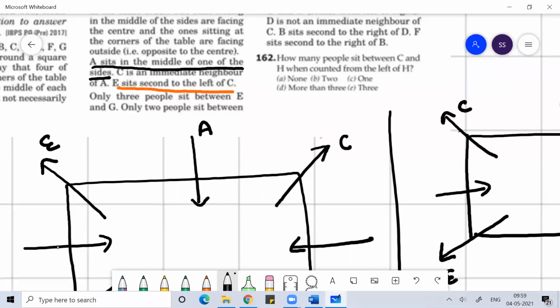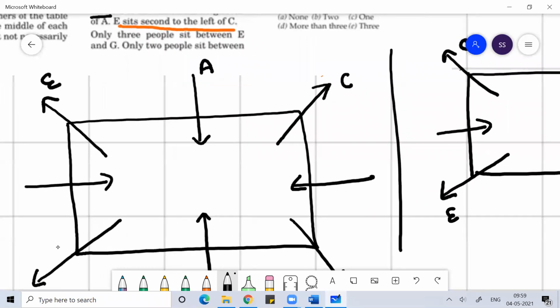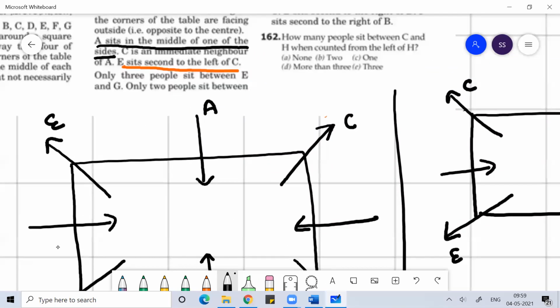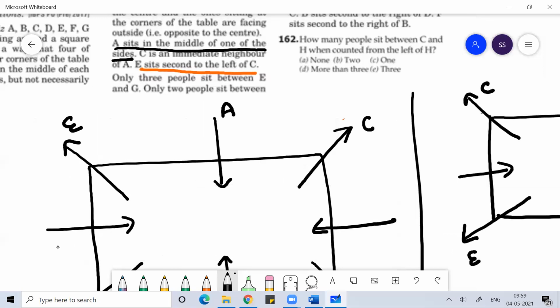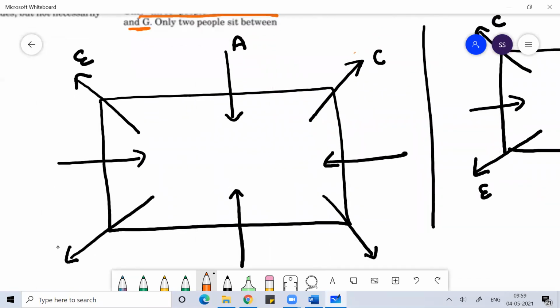Then only three persons sit between E and G. So it can be on this side, clockwise, or it can be anti-clockwise. 1, 2, 3. So here G will come.